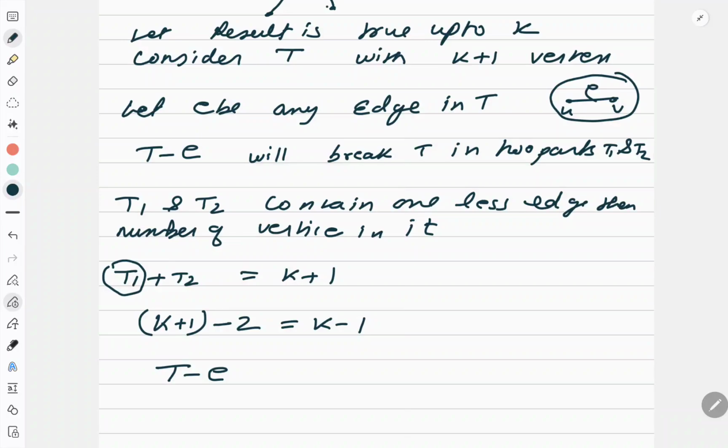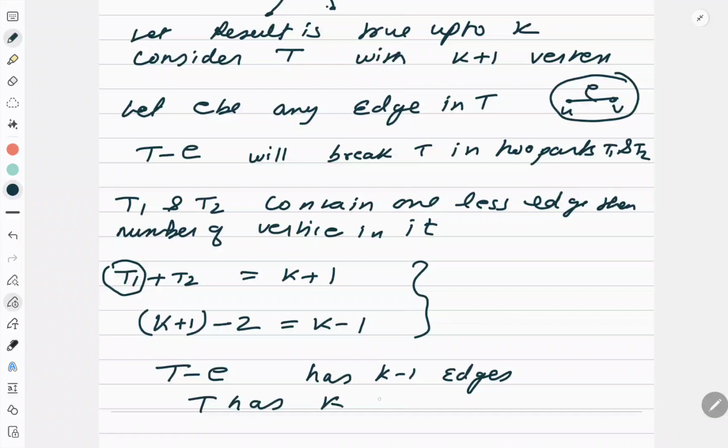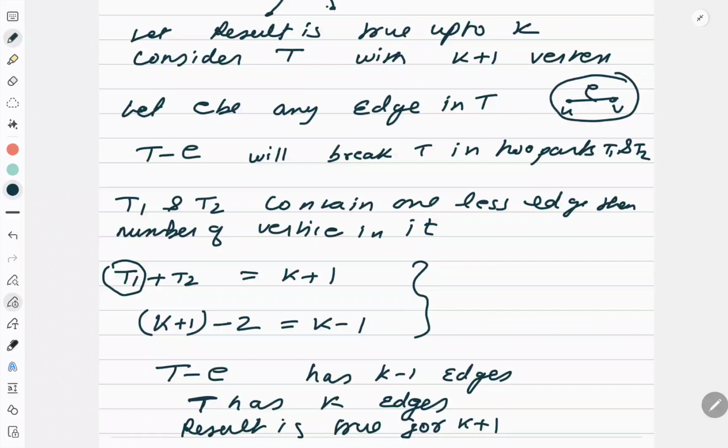So, T minus E has k minus 1 edges, because this calculation I did for T1 plus T2. And E itself is one single edge, right? So, T will have k edges. And the moment I said the tree T has k edges, I am done. So the result is true for k plus 1. So it's a very simple concept of induction that I have used, right? So the result is true. With this, we are clear with the basic concept of trees.